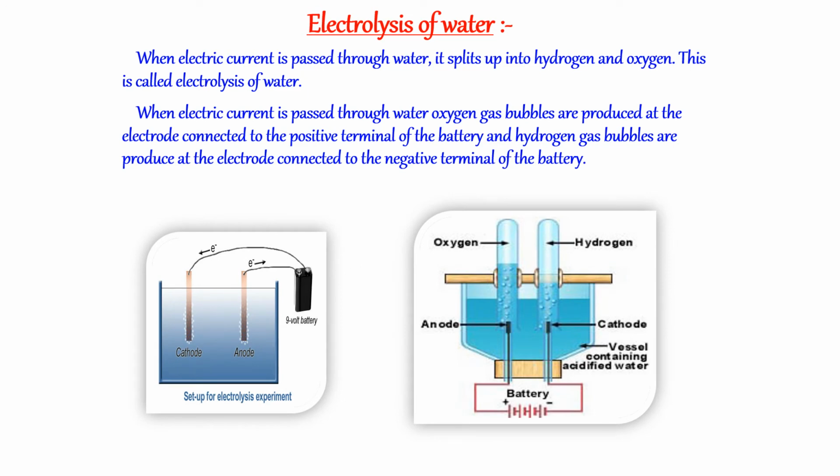Electrolysis of water. When electric current is passed through water, it splits up into hydrogen and oxygen. This is called electrolysis of water. When electric current is passed through water, oxygen gas bubbles are produced at the electrode connected to the positive terminal of the battery, and hydrogen gas bubbles are produced at the electrode connected to the negative terminal of the battery.